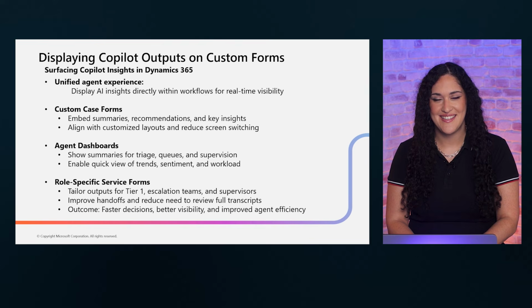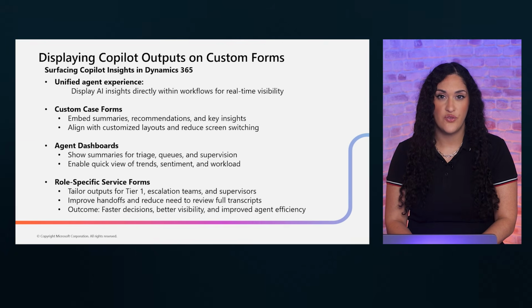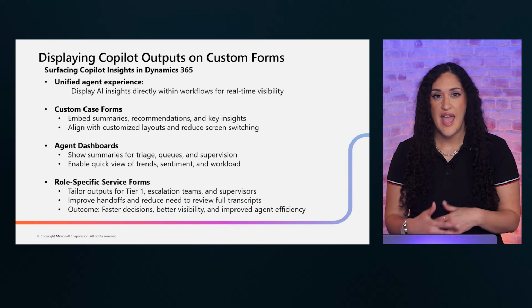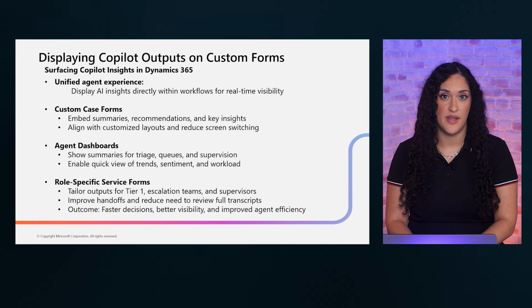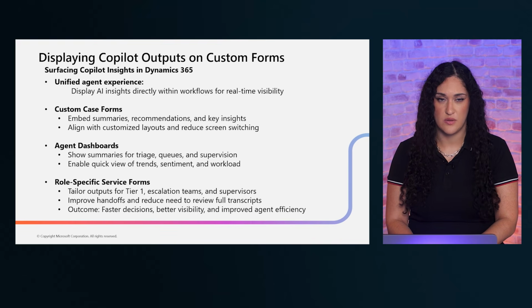Generating great AI insights is only half the battle. You also need to surface them where agents actually work. Custom case forms can embed Copilot summaries directly into the case record, so agents see relevant context without switching screens. Agent dashboards can display triage information, queue data, and supervision insights powered by AI. And role-specific service forms let you tailor what different tiers of agents see based on their responsibilities.